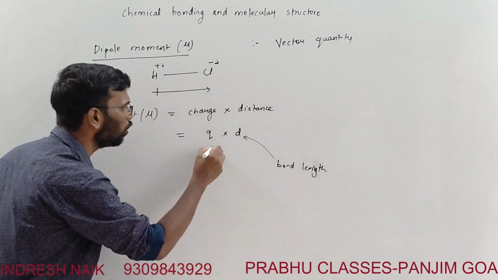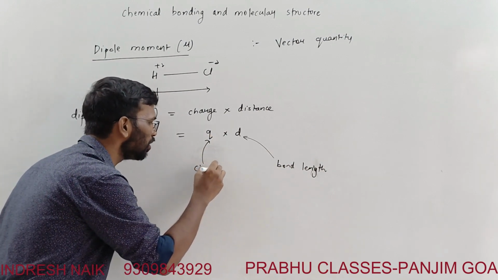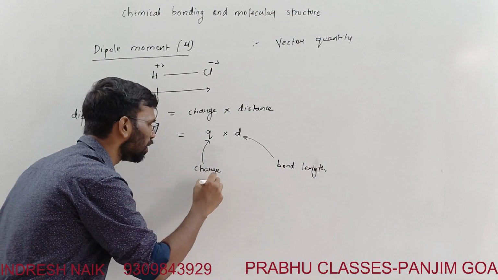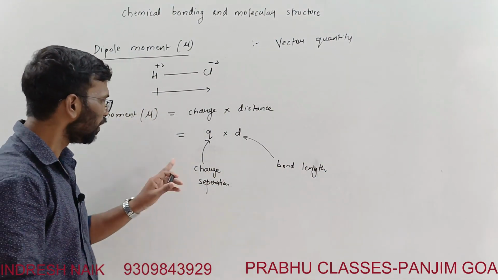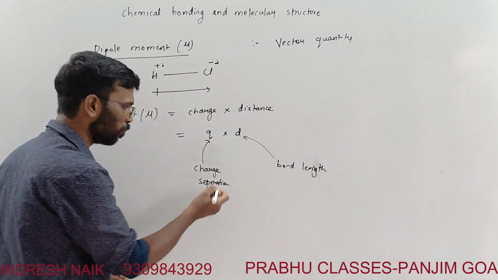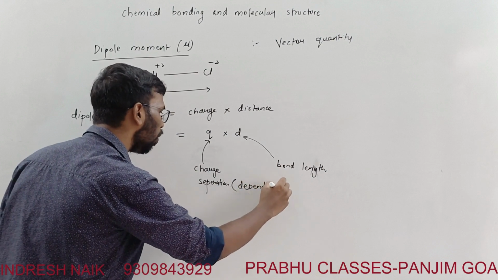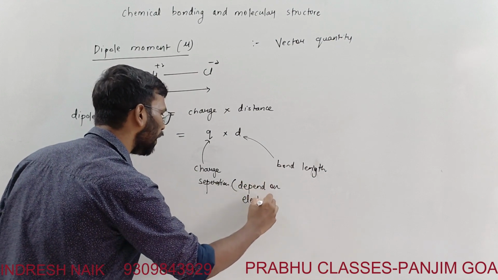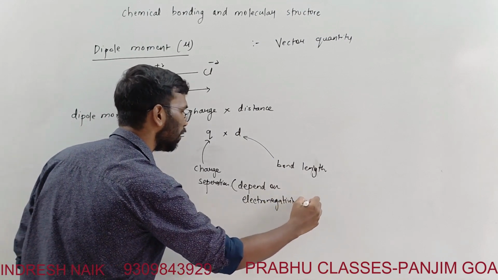And Q represents the charge separation in a molecule. It will depend upon the electronegativity difference.